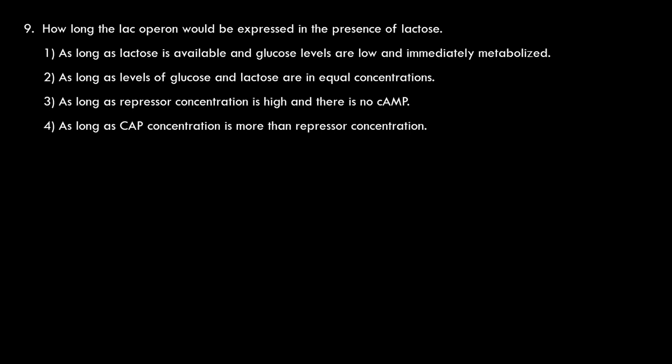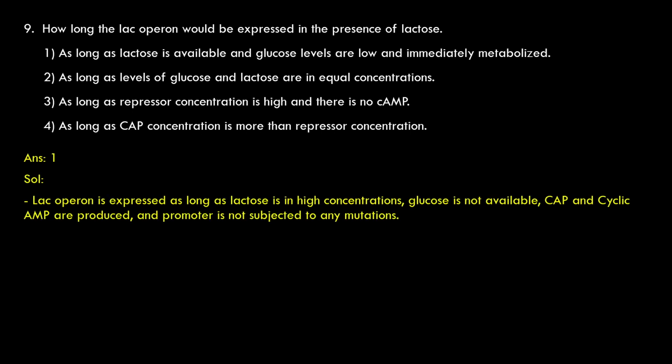So the first one must be the correct one. Let us see the answer. First one. The lac operon is expressed as long as lactose is in high concentrations, glucose is not available, CAP and cyclic AMP are produced, and the promoter is not subjected to any mutations.